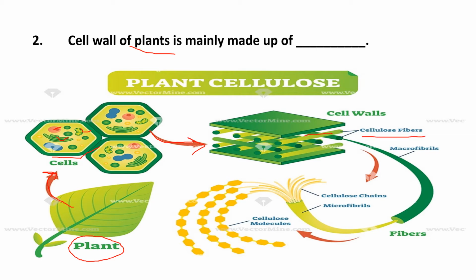You can see these green round structures, or we can say pole-like structures over here. They are called cellulose fibers. Cellulose is a very complex carbohydrate, dear students. So remember one thing, the answer for this fill up is cellulose. The cell wall of plants is mainly made up of cellulose. I hope it is clear to you now.